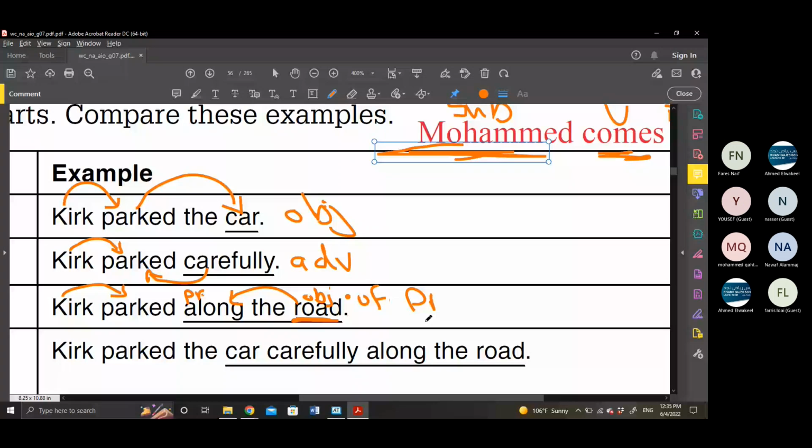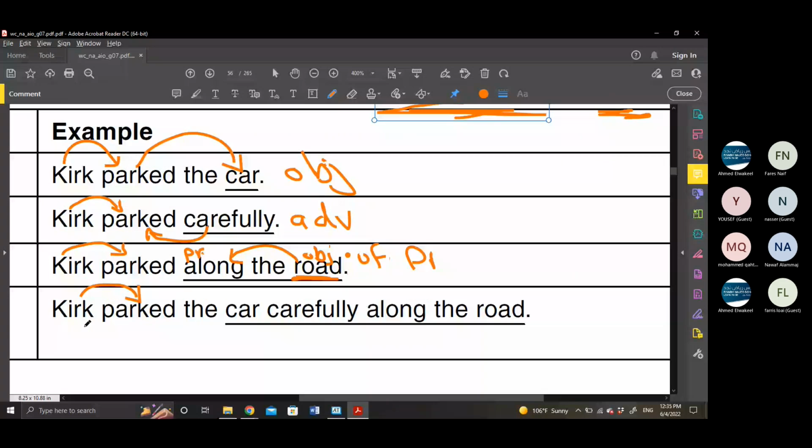So we can combine all of that together by saying Kirk, subject, park, the action verb, the car receives the action, so that's an object. How did he park? He parked carefully. And along the road is a prepositional phrase. It starts with a preposition, and road is the object of the preposition. So far, so good, boys?